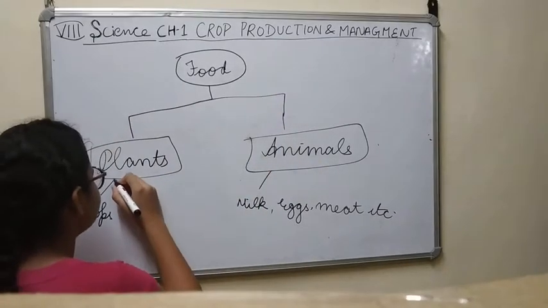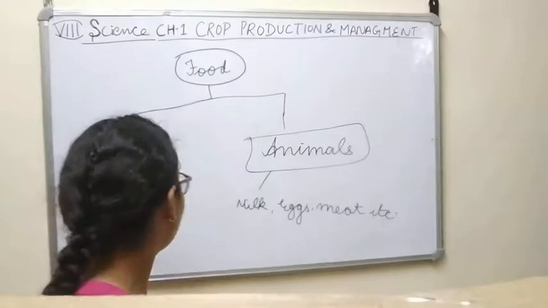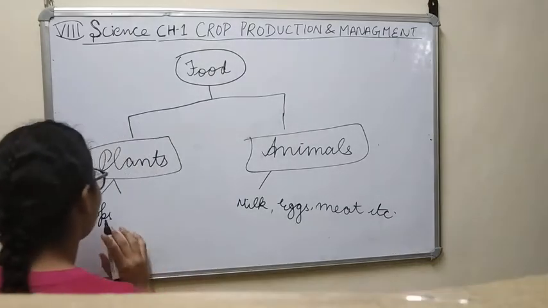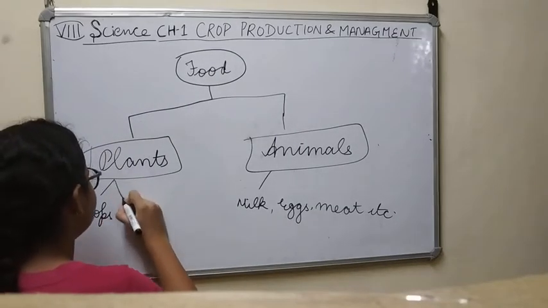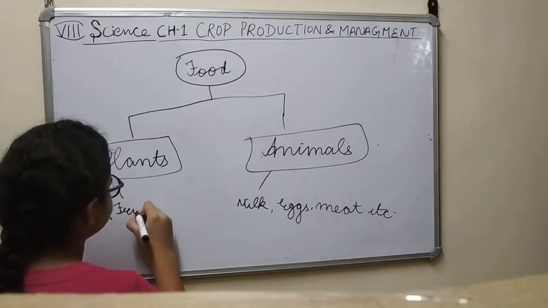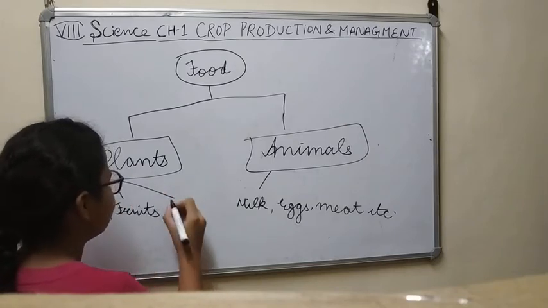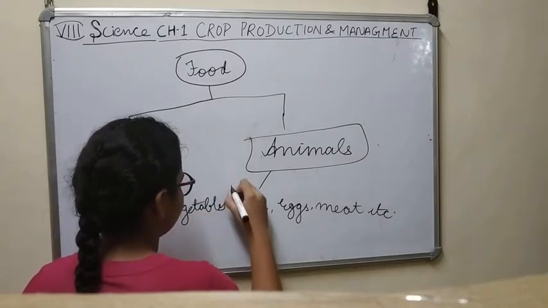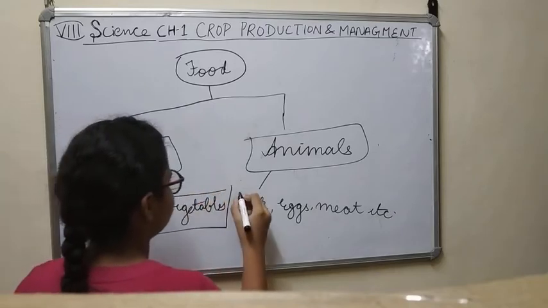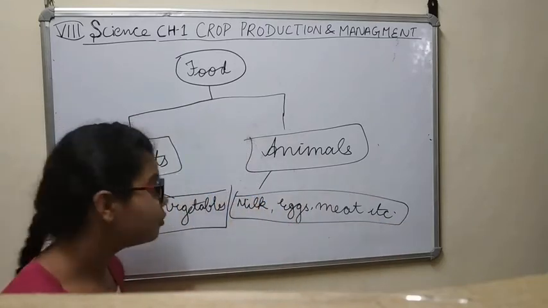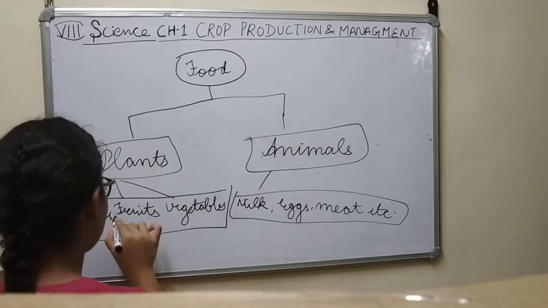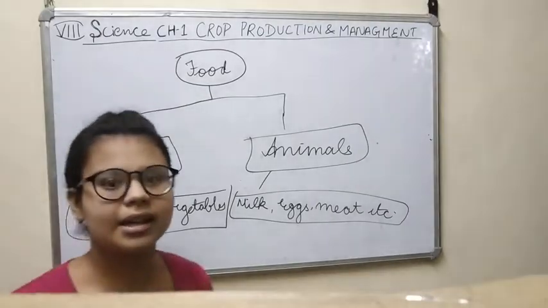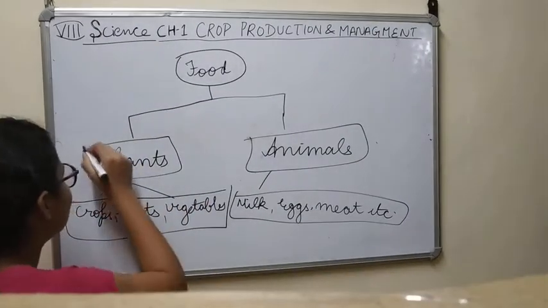Right? Now from crops we get what we eat as chapatis or rotis. We also get fruits, and the other thing we get is vegetables. Right? And so on. Many things we get from plants also.